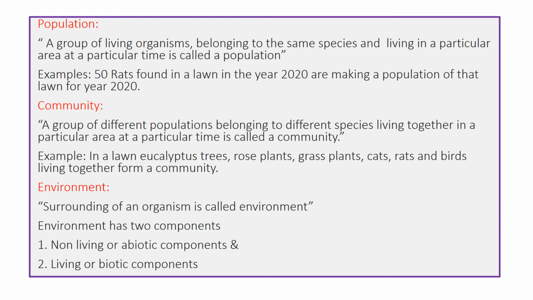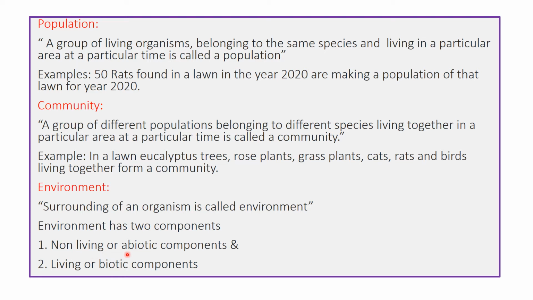The next term is environment. Environment is the surrounding of an organism. So everything which is present in your surrounding is called an environment. You can see that in your surrounding, certain living and non-living things are present. Those things which surround you and are non-living, like air, water, temperature and light, are called non-living components of the environment.